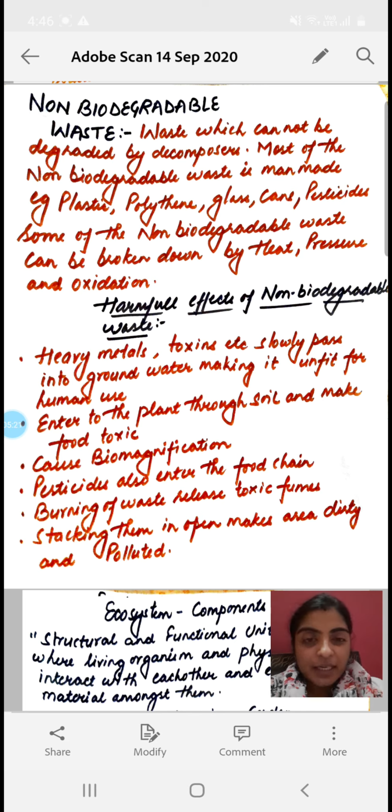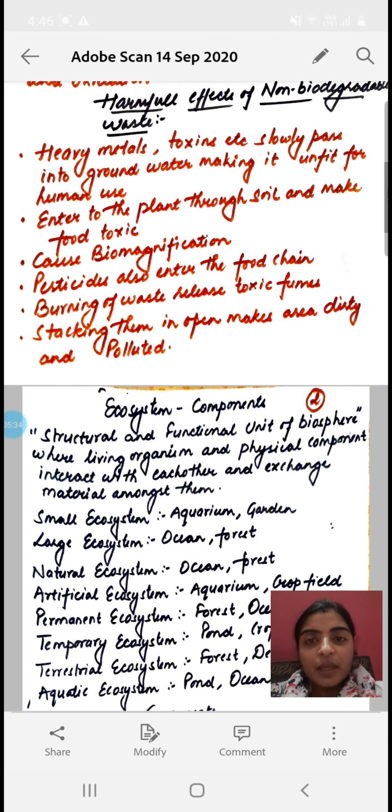Now the pesticides that we spray in our fields also enter the food chain. I have already discussed this with you. Now the burning of waste releases toxic fumes.